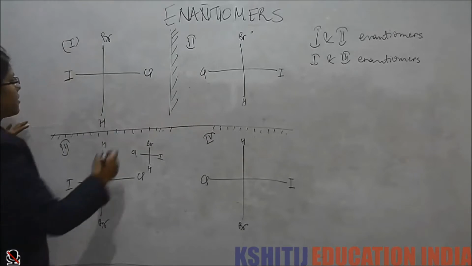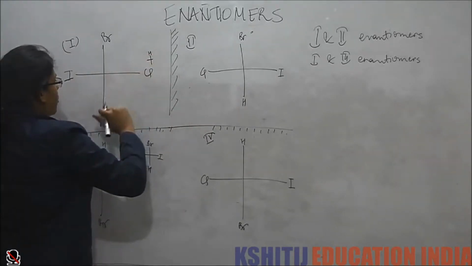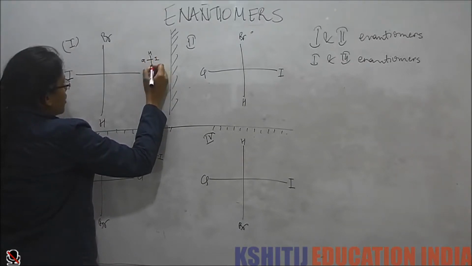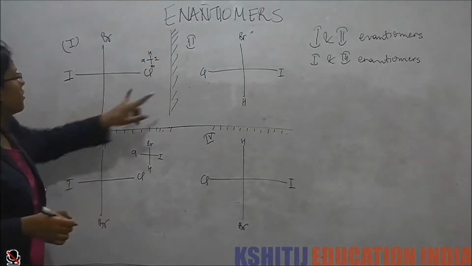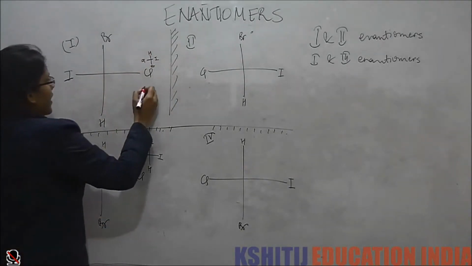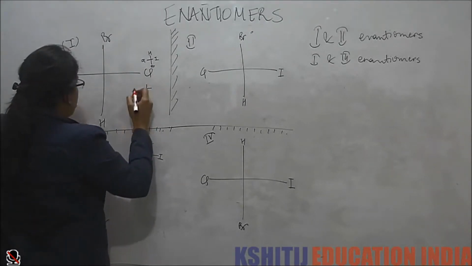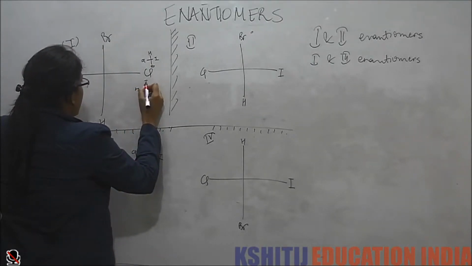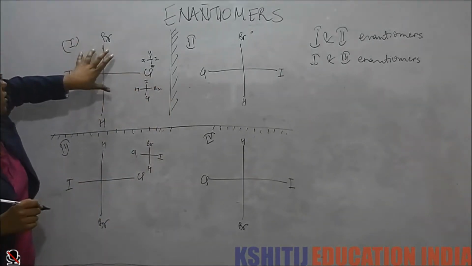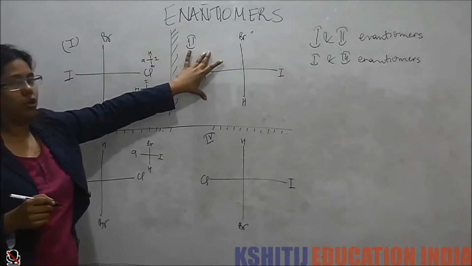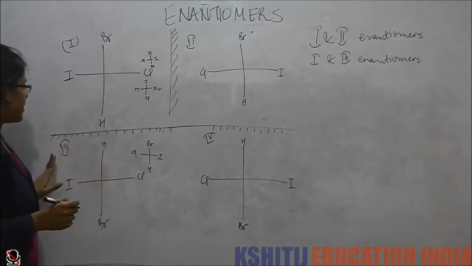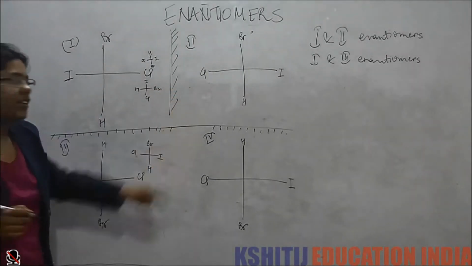Even if I rotate this, I put hydrogen here, so my chlorine gets here, iodine gets here, and bromine. We see that these molecules are not same. I rotate it by 90 degree. I can rotate by any angle. I get H here, I here. You can rotate by any angle. You will not get this molecule. But if I rotate this molecule, then I get like this. So that means my second and third are identical molecules.